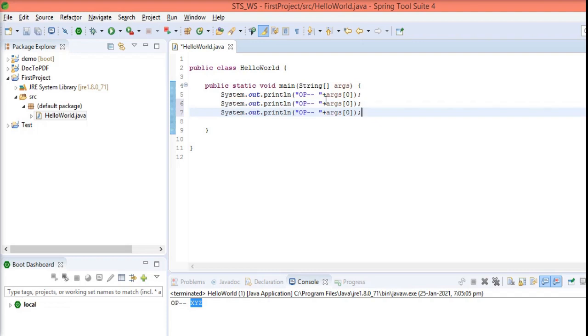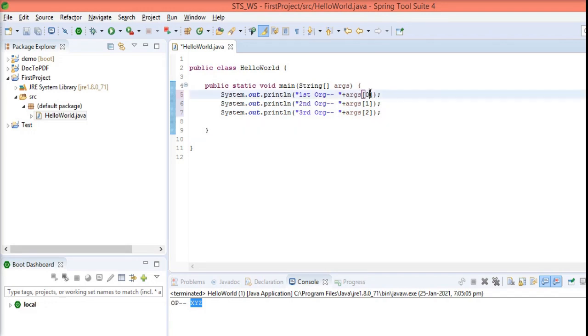I simply paste it, like first argument, second argument and third argument.